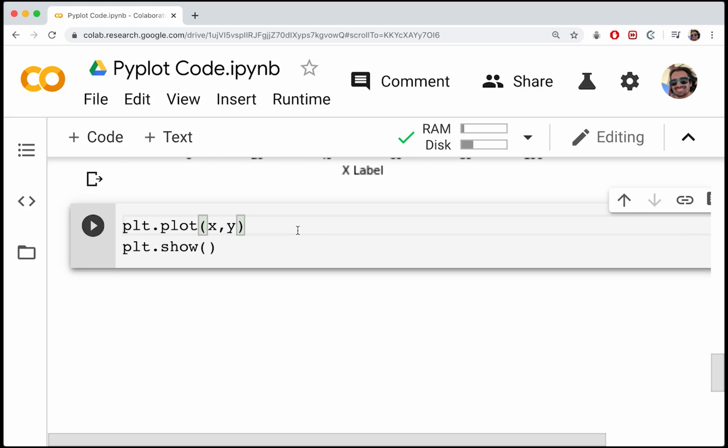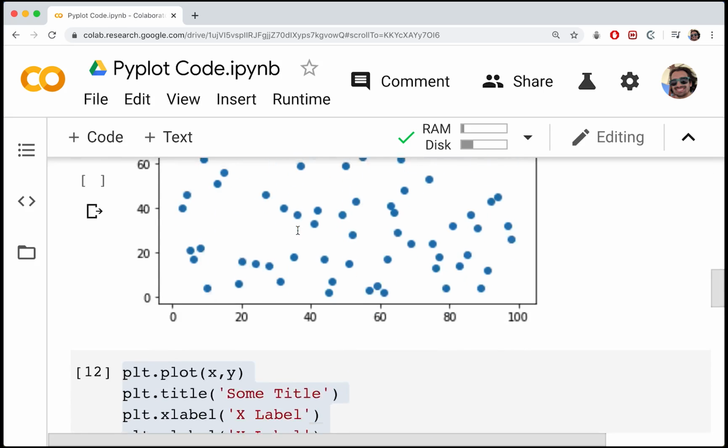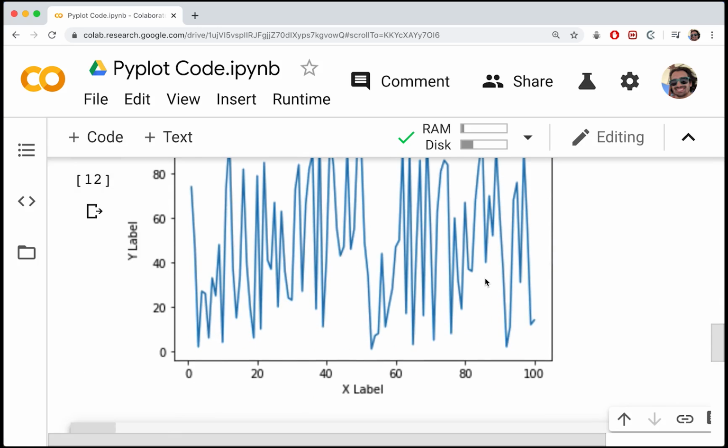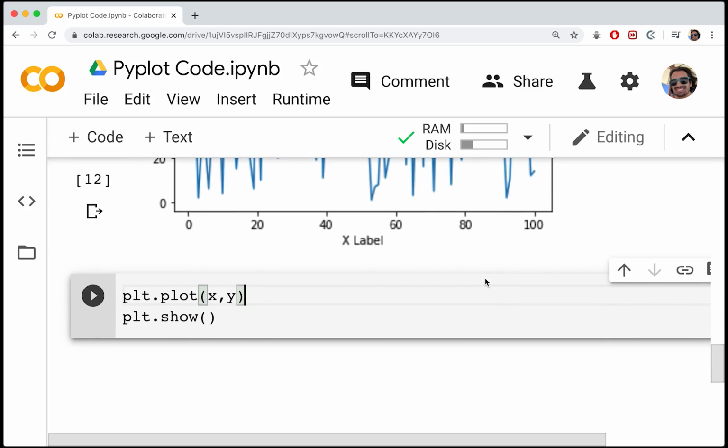One is going to determine the color of the graph, and the other is going to be used to determine how the different points look. So you can see here they're just kind of regular medium-sized dots. Here there's no dots, it's just a line. We'll, I guess, first focus on the color, and then we can talk about the line, the dot appearance.